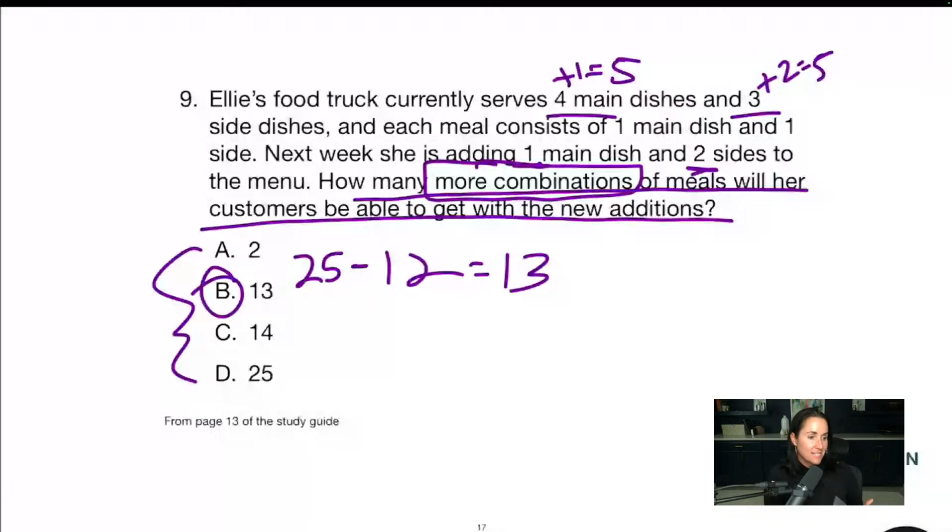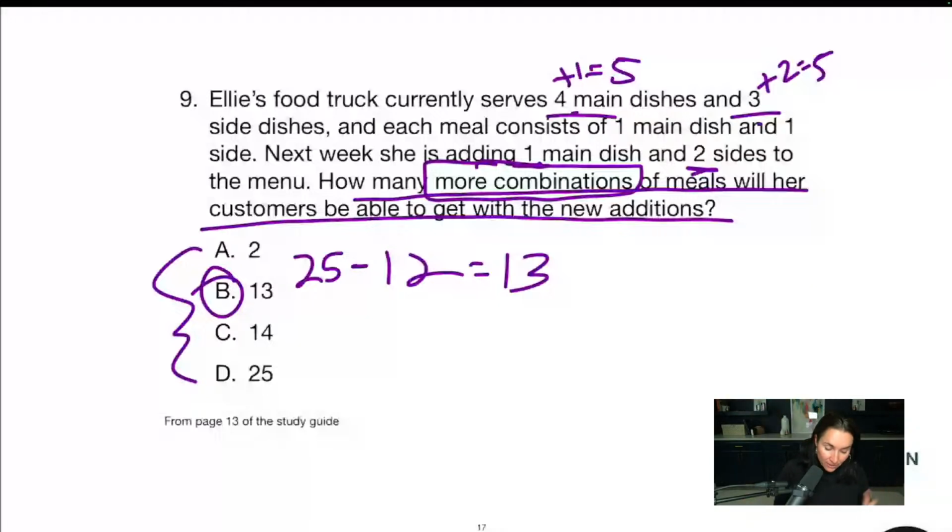Okay. I see Hannah says, I hate these questions. I know, because you're thinking like, let me think about the menu, and okay, if I get a main and a side, and you're trying to draw it out. All you have to do is take 4 times 3. There are 4 main dishes and you have an option of 3 sides. Multiply them together. That's 12 options. If you add a main, now you have 5 main dishes, and you add 2 sides, now you have 5 sides. Now it's 5 times 5, 25.